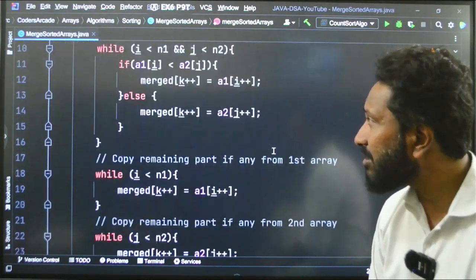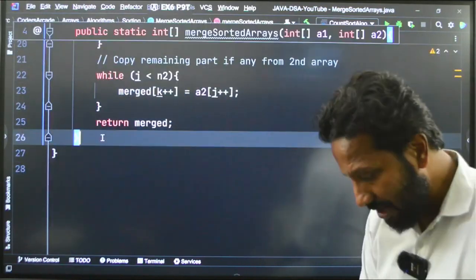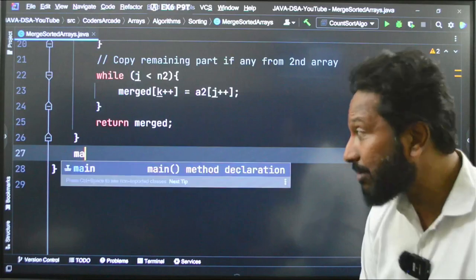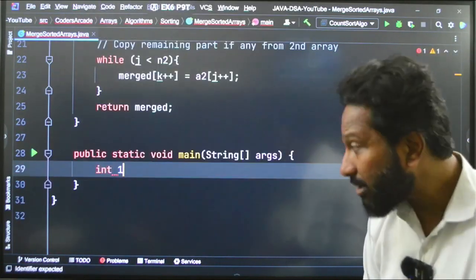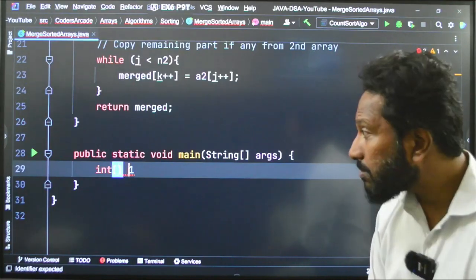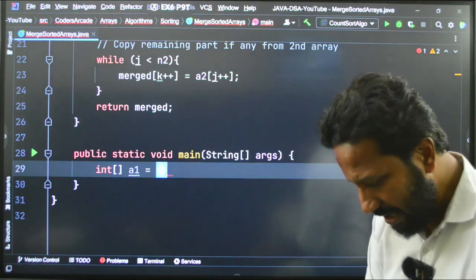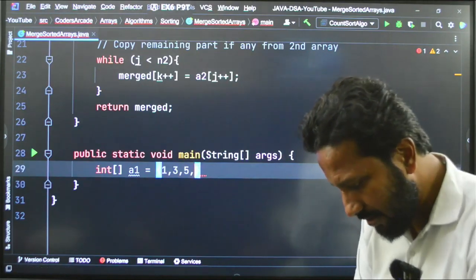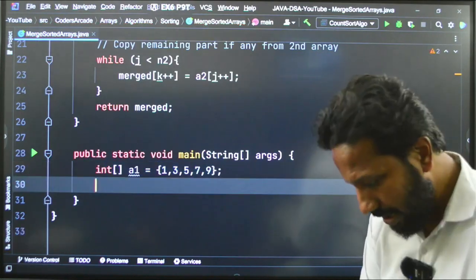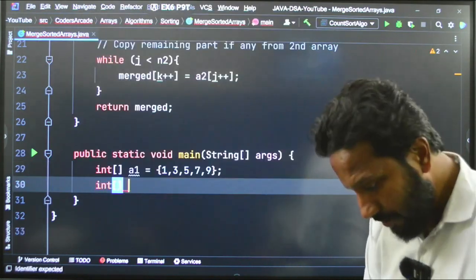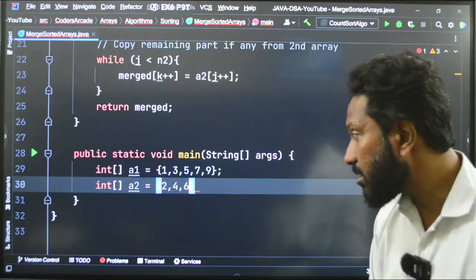Let us go to the main function here. Guys, hope you have understood everything and it is working absolutely fine. Now, I will just take the main method. Here, I will take two arrays. I will say int A1 is equal to, let us take 1, 3, 5, 7, 9 and let us take int A2 is equal to say 2, 4, 6. Okay.